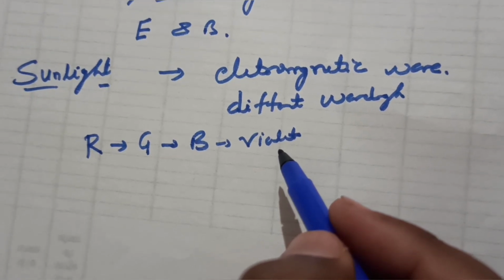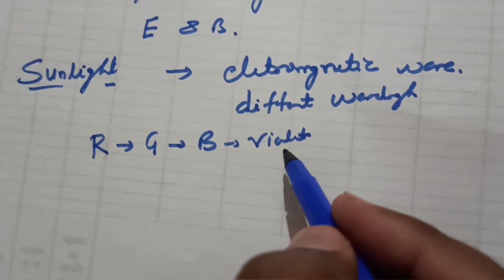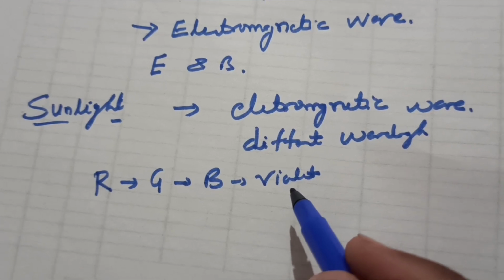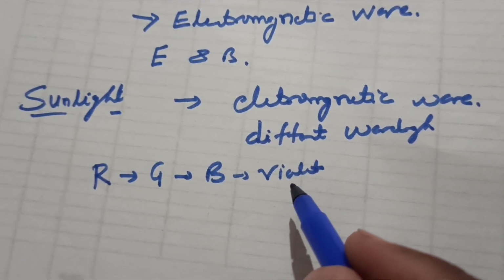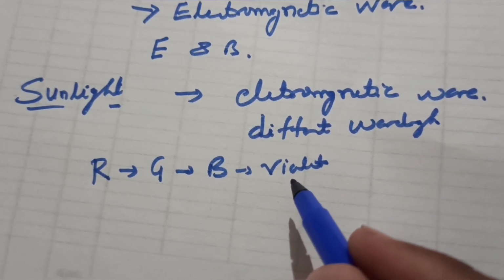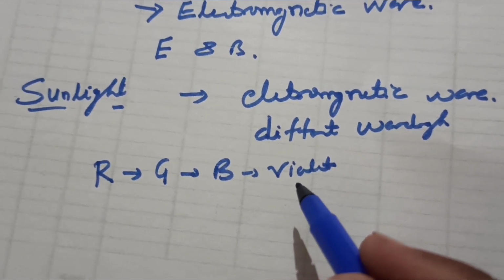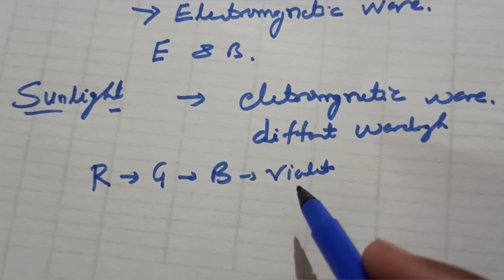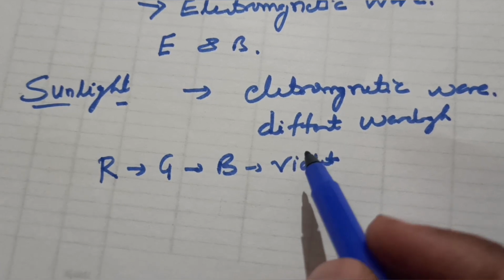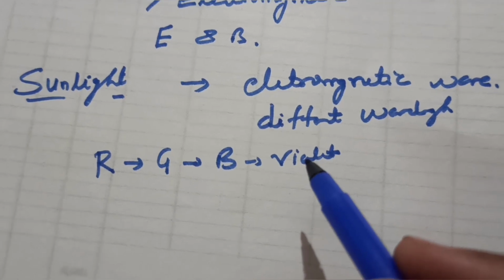The colors are present in the sunlight in the sense that sunlight is a mixture of different wavelengths. When this mixture strikes an object, different parts of the object reflect certain wavelengths more strongly than others, giving each part its color pattern. Thus, the color of an object belongs to the electromagnetic wave that reflects from it. So this is the proper background for discussing electromagnetic wave. Now let us discuss in detail.